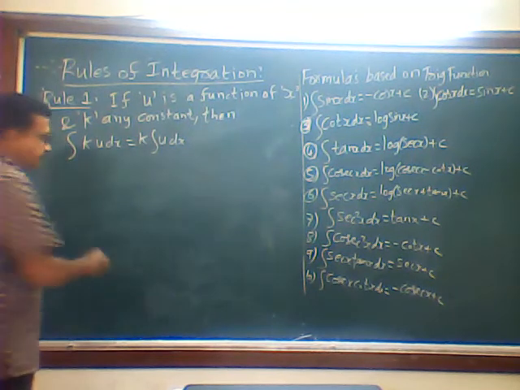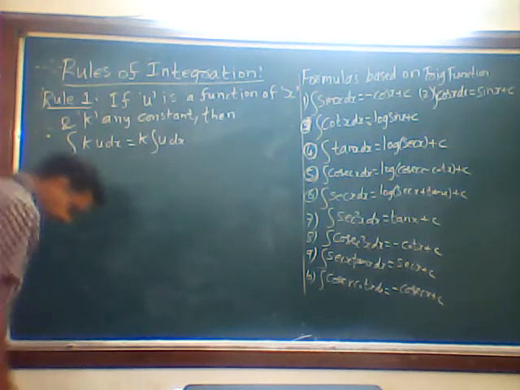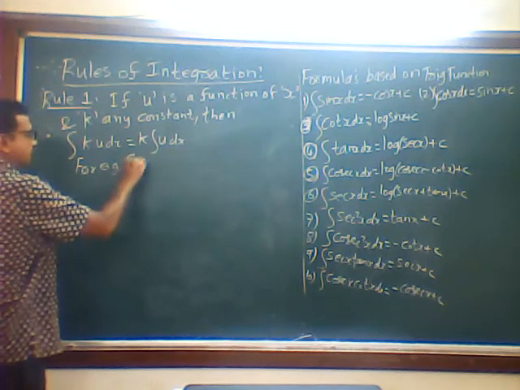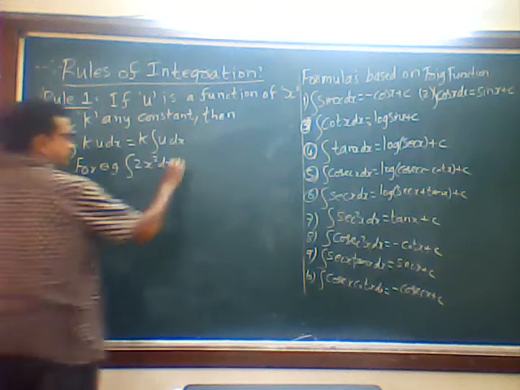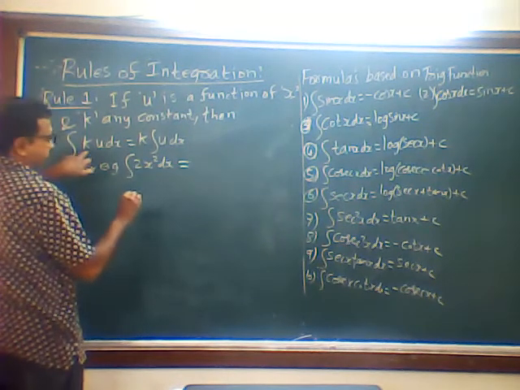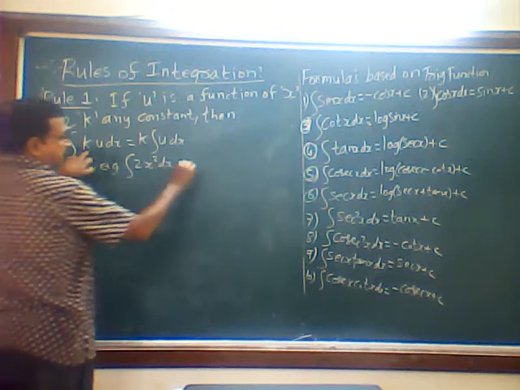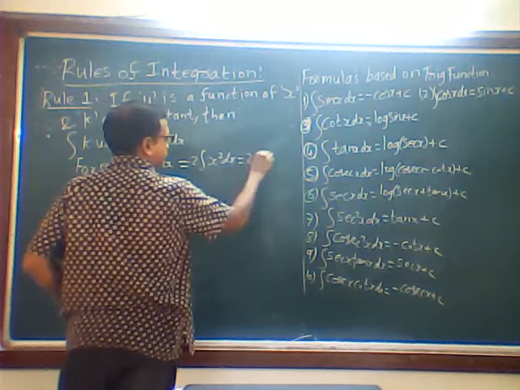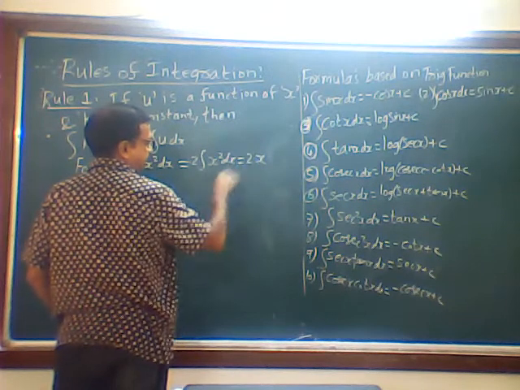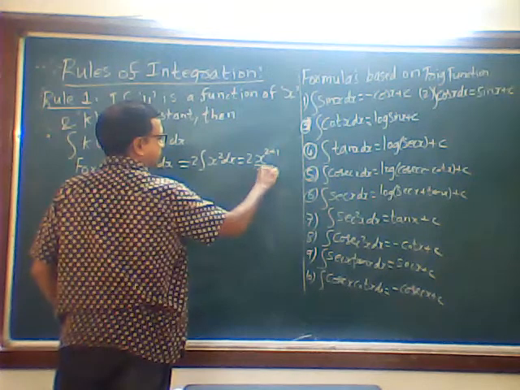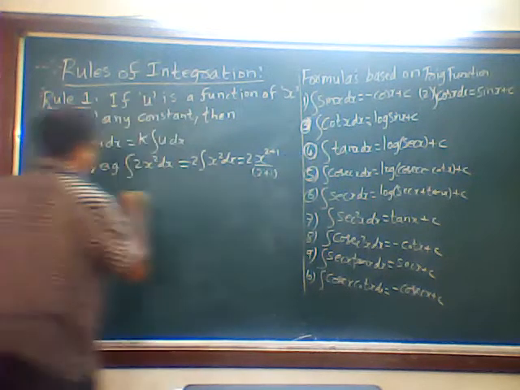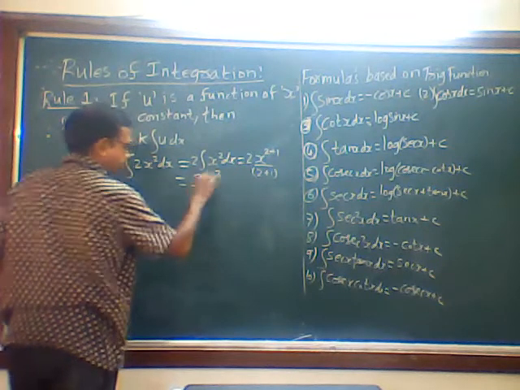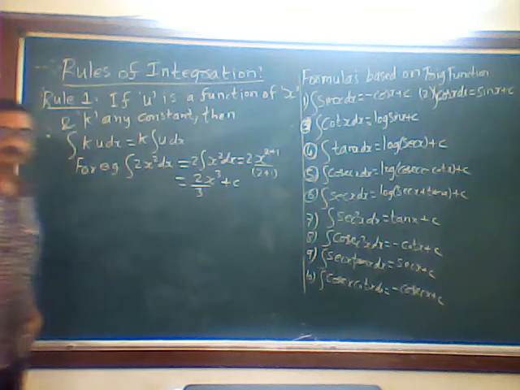So here I will give one example. For example, integration of 2x square dx. Here, this 2 stands for k and x square is your u. So I will take 2 outside, integration of x square dx. That is 2 into x to the power n plus 1 divided by n plus 1, that is, 2 plus 1 divided by 2 plus 1, plus c, which is 2 upon 3 x cube plus c. Done. You got it?